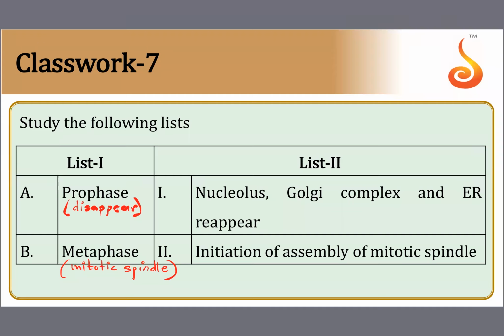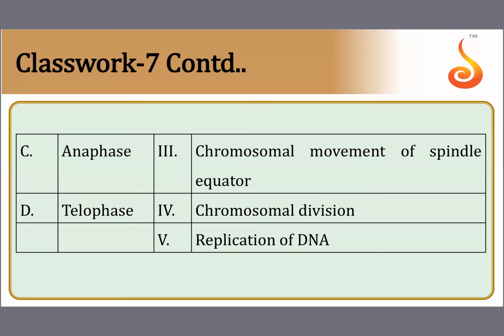During this phase, that is metaphase, the centrioles have migrated towards the opposite poles and the chromosomes have started aligning at the equator. And here they have given another thing I had told you happens during metaphase, chromosomal movement. Chromosomal movement during metaphase is called congression. They're all being dragged towards the center.